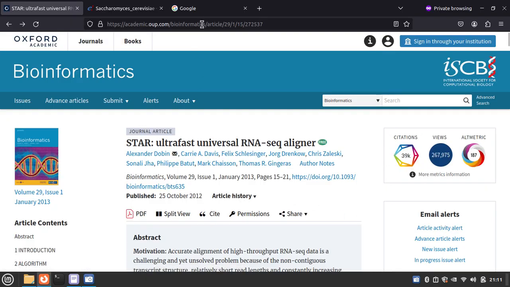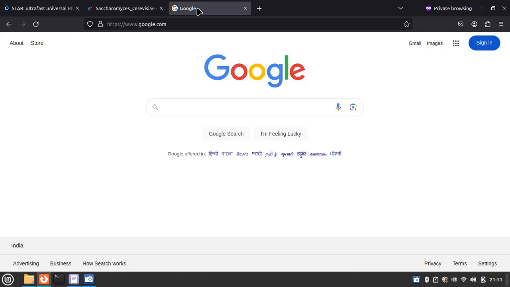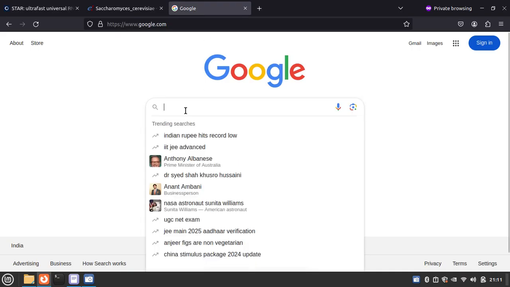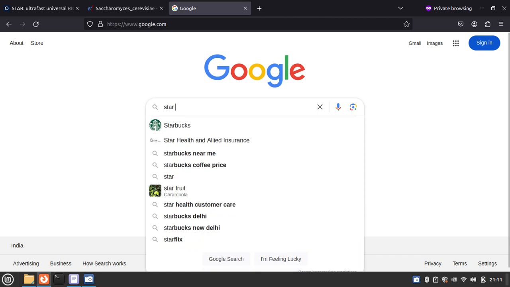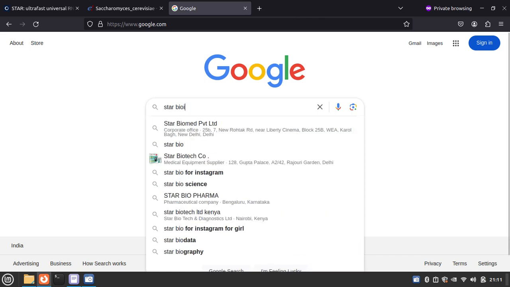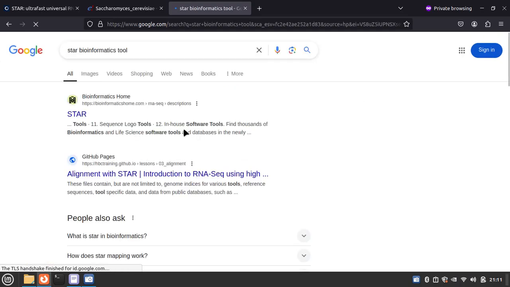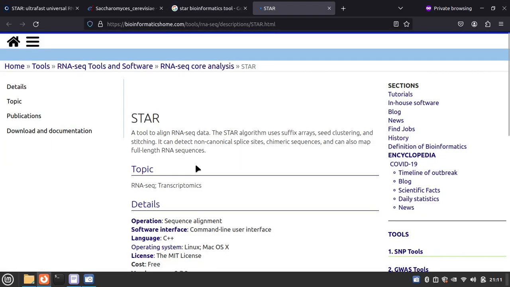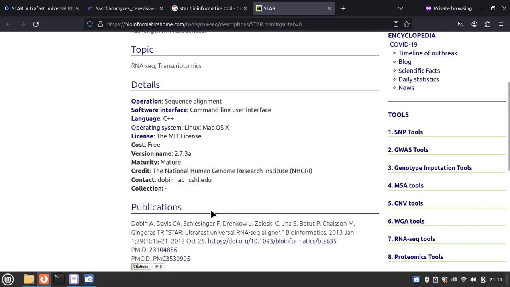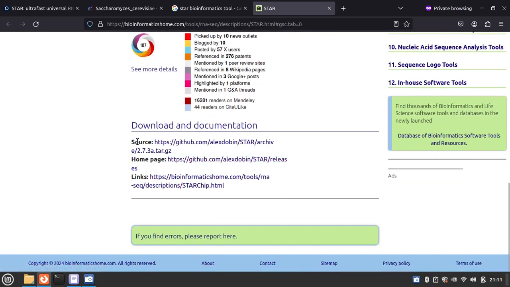So for that we have to go search STAR bioinformatics tool. So here is the site. Let's check it. This is the official site, and you can see here is the source code from GitHub.